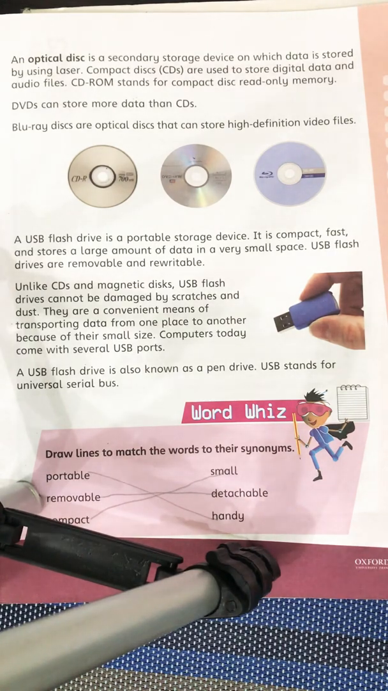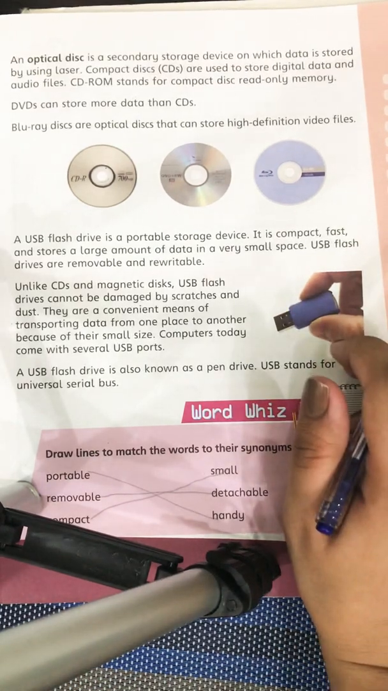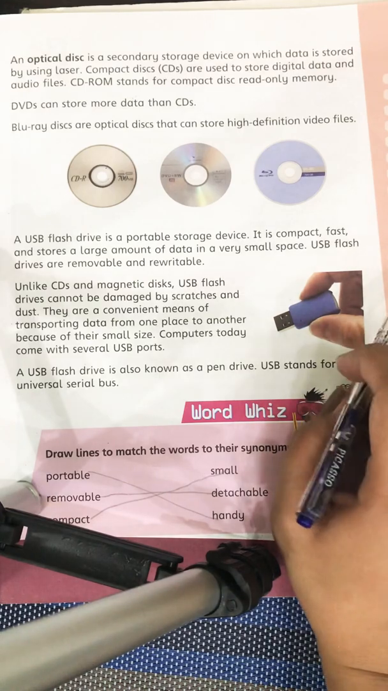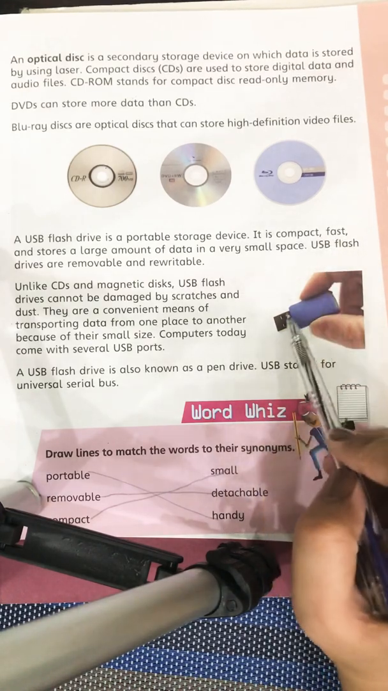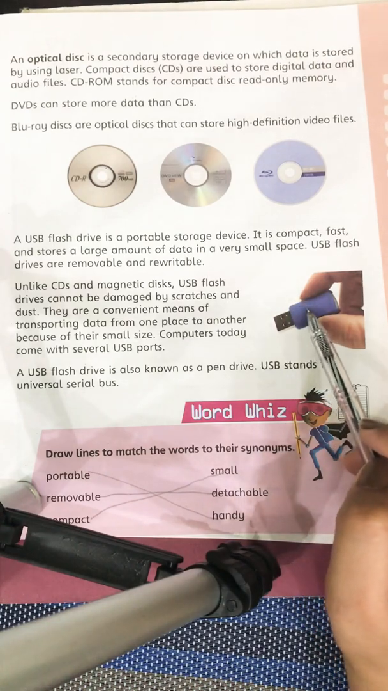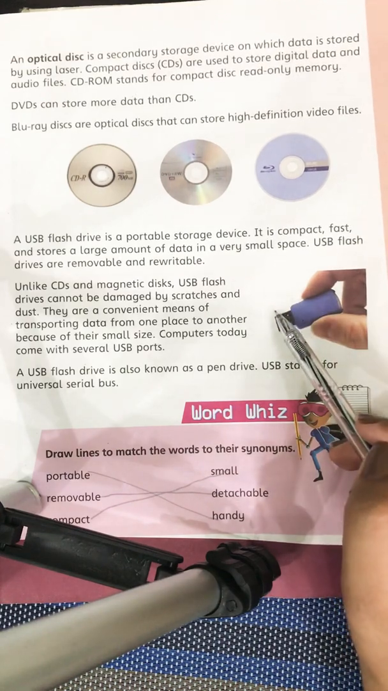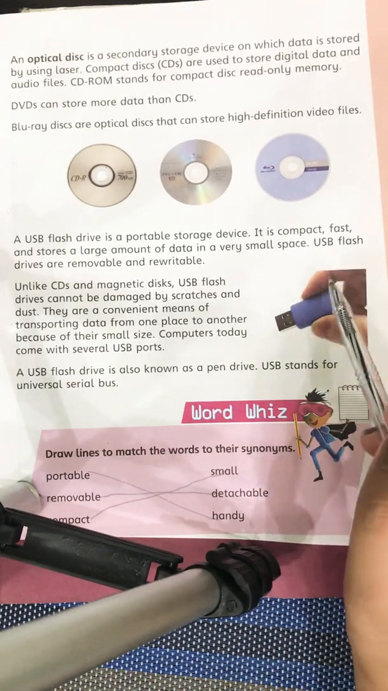A USB flash drive is a portable storage device. It is compact, fast and stores a large amount of data in a very small space. USB flash drives are removable and rewritable. This is a wonderful invention that can carry millions of pieces of data from one place to another. It is very smart. It is very easy to take in a pocket even, and it is portable. You can attach it and then you can detach it. Then you can carry it anytime.